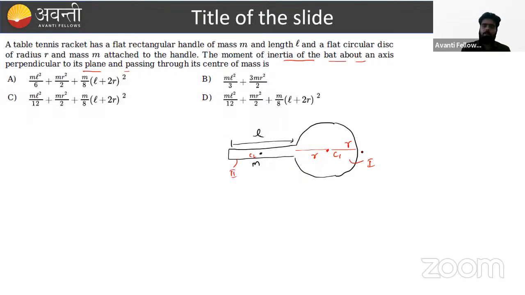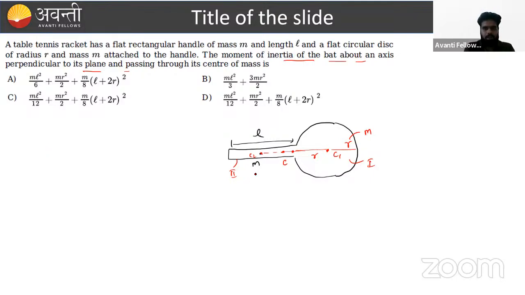The center of mass of the first portion lies at C1 and of the second portion lies at C2. Depending upon the mass, their center of mass lies somewhere between C1 and C2. But it is given that the disk has the same mass as the handle. If the mass is the same, then by symmetry the center of mass lies somewhere between.